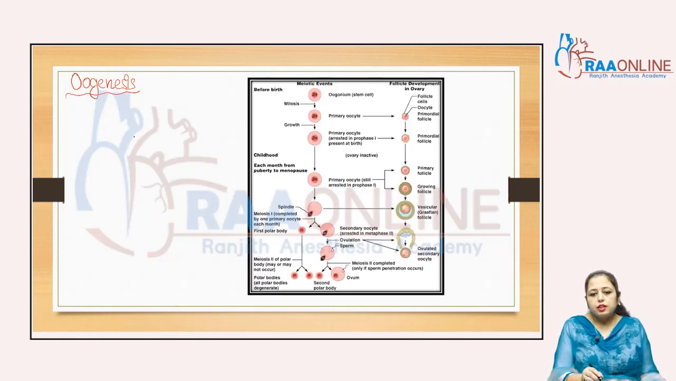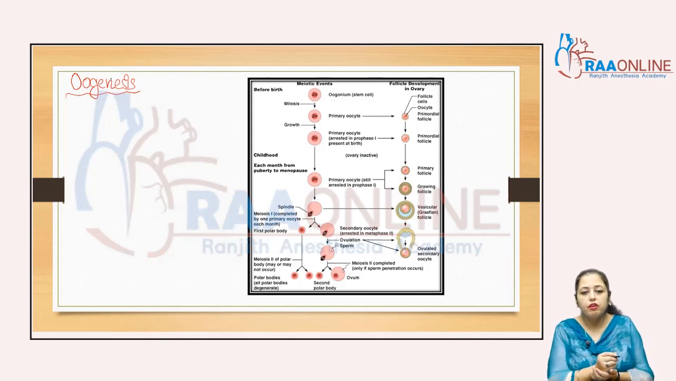What will happen in oogenesis? Oogenesis is the formation of the egg, or the ova. We already know that in the female fetus, at the time of embryonic development, the formation of the follicles is completed. After birth, it is not possible to form new ovarian follicles.